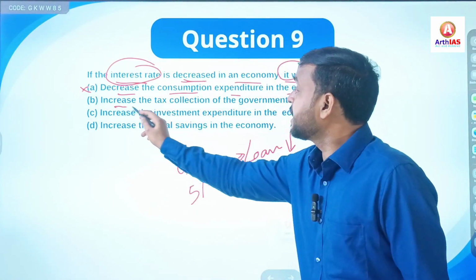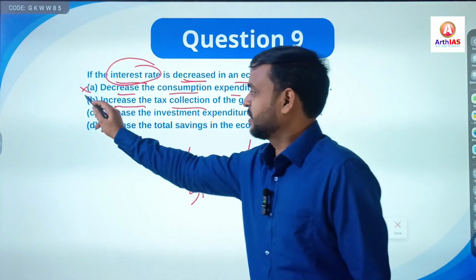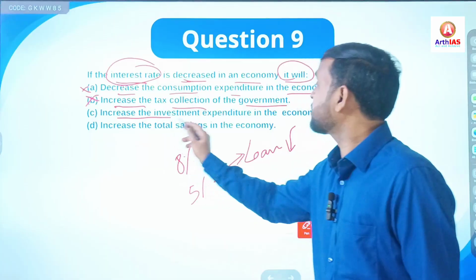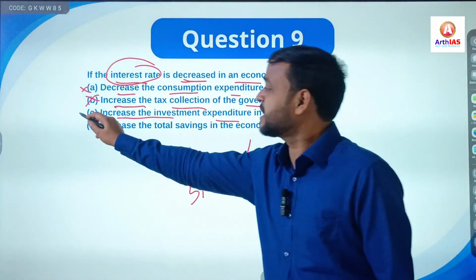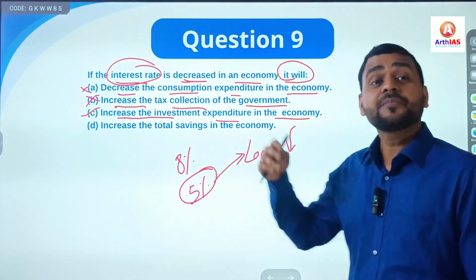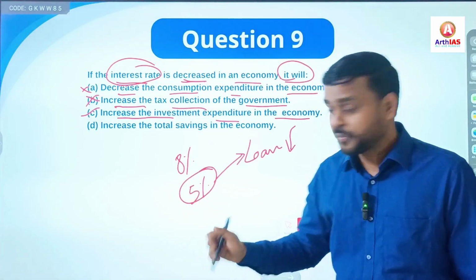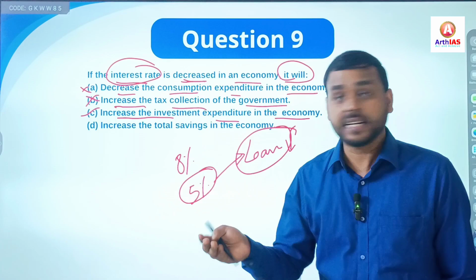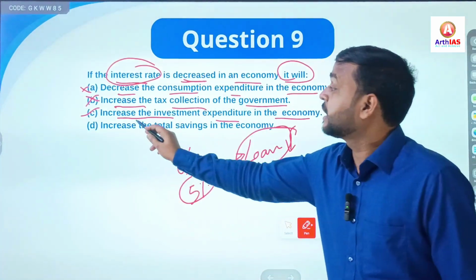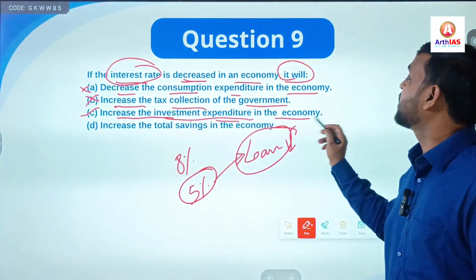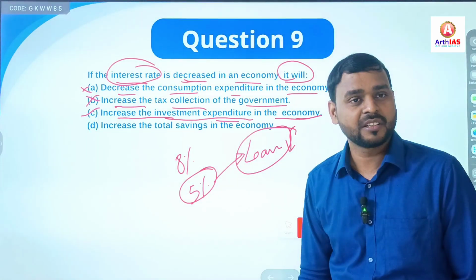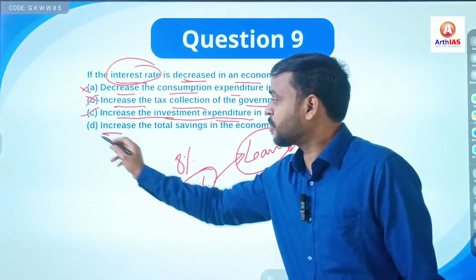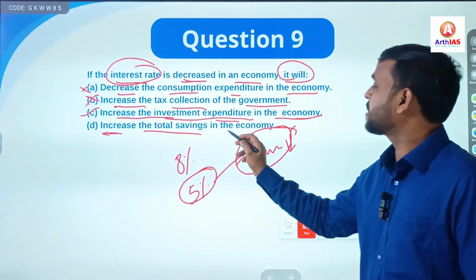Second statement, increase the tax collection of the government. No, it will not increase the tax collection of the government. Third, increase the investment expenditure in the economy. Yes, as I said, when interest rates are cheaper, people or corporate world go for loans, and obviously when they take loan, it will increase the investment expenditure in the economy. And in the last option, increase the total saving in the economy.